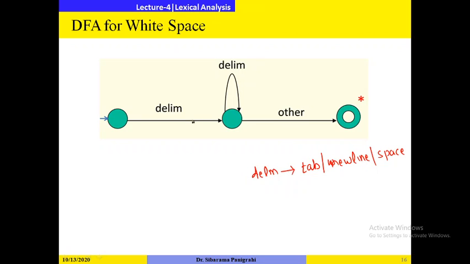So how will you recognize a white space? If you have a delimiter, and after that you have multiple delimiters, then if you get any other symbol apart from tab, new line, space, it will accept it as a delimiter.